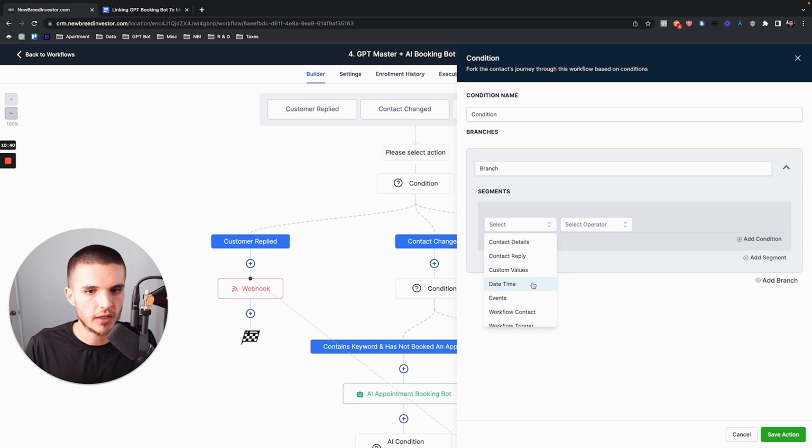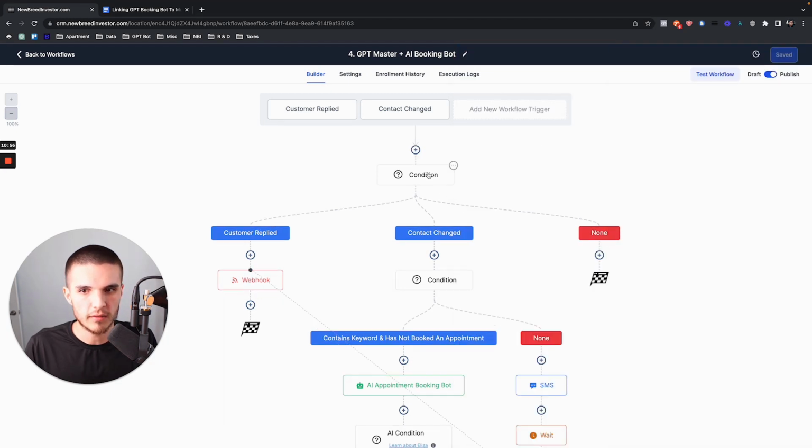And then from here, you actually would choose how this branch is going to route this contact, right? So we could choose anything from within HighLevel that's obviously available to be selected here. So what I've done is I've made basically 2 branches, which is 1 customer replied and then 2 contact changed.